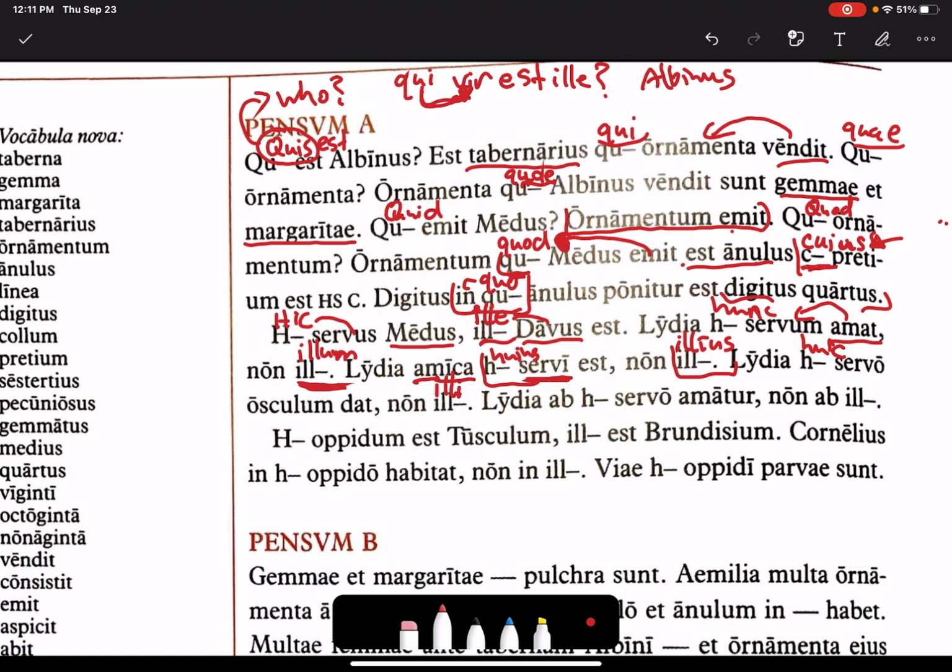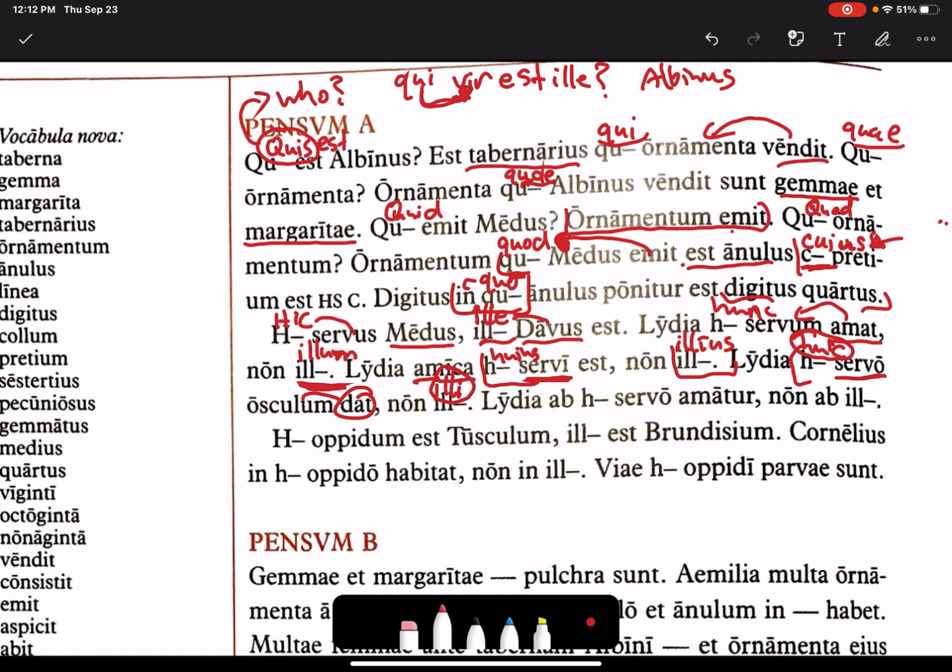And this one's rather tricky. How do we know that this is supposed to be dative, huic, and not ablative, hoc? Well, because of the word dat. Lydia is giving a kiss, an osculum. To whom is she giving it? To the servant. To this servant. So it must be dative. It's to or for. Huic servo, non illi, not to that servant. And for ille, illa, illud, which means that, the dative form is illi. So these are rather irregular forms, but they're both dative.